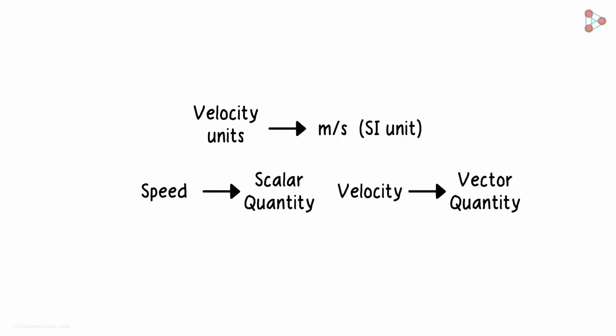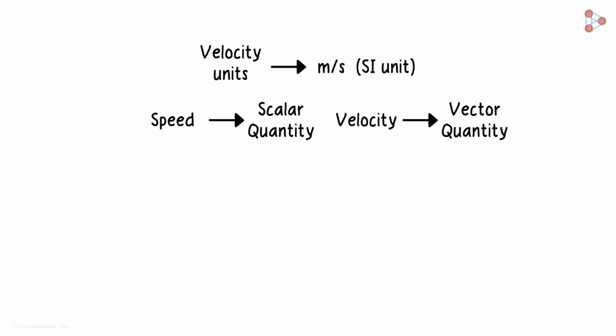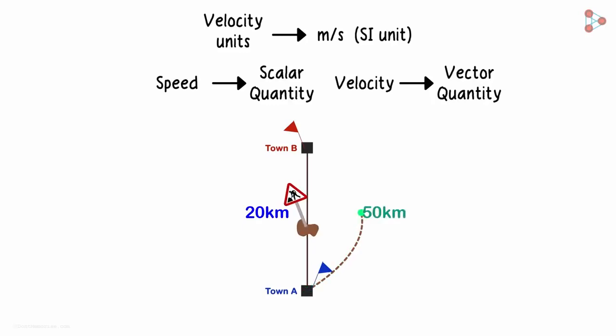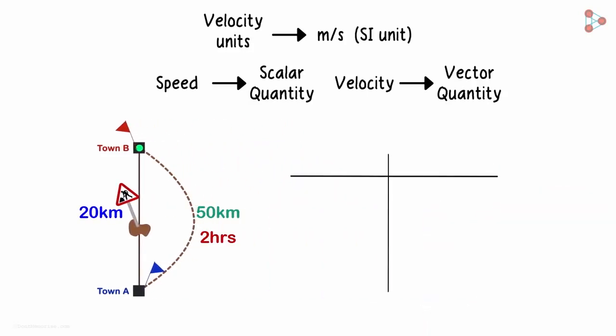Now let me ask you an interesting question. What is average velocity? To make it a bit easier for you, let's look at the example we looked at in our first video on motion. You have to travel 20 kilometers up north. But because of the road works, you took an alternative path which totaled 50 kilometers and you took 2 hours to reach the destination. This was your path of travel. Let's make 2 columns here. One for average speed and another for average velocity.